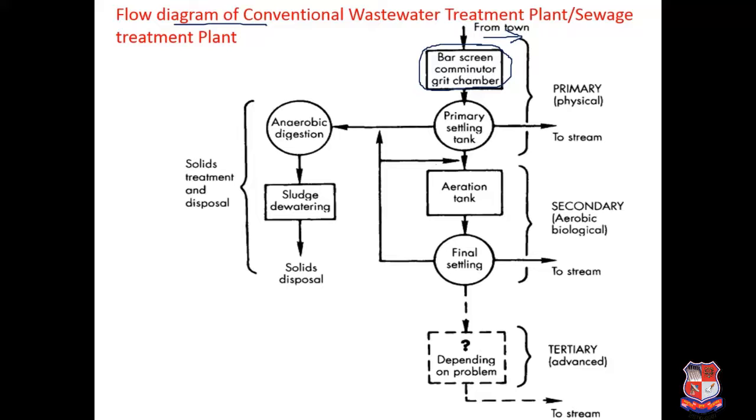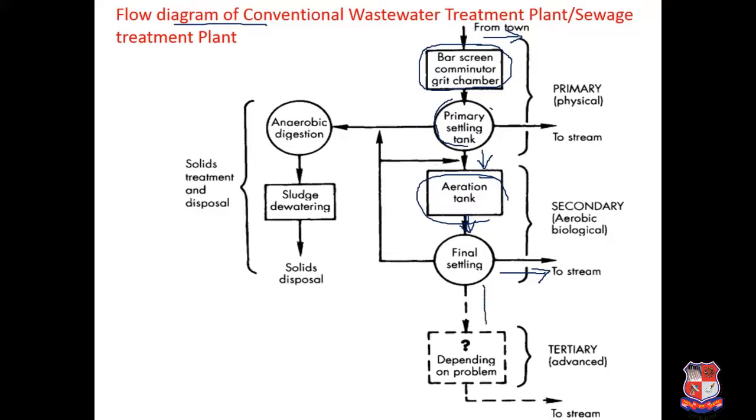Next is primary treatment, that is the primary sedimentation tank. All the settleable suspended solids will be settled down. After that it has to be transferred to secondary treatment, that is generally the aeration tank. This is nothing but an activated sludge process, and here all the organic matter will be removed, then it will go to the final sedimentation tank. After the final sedimentation tank, you can discharge this wastewater to a nearby stream or river.